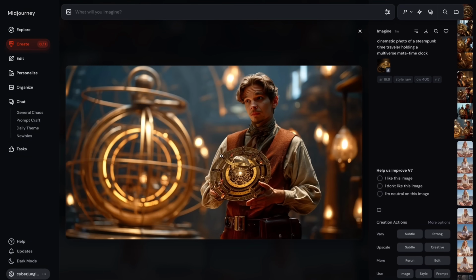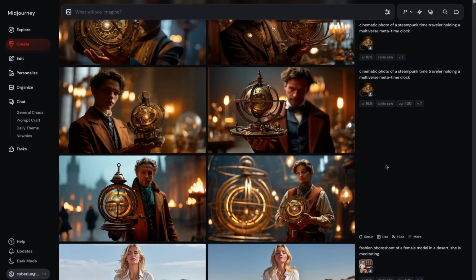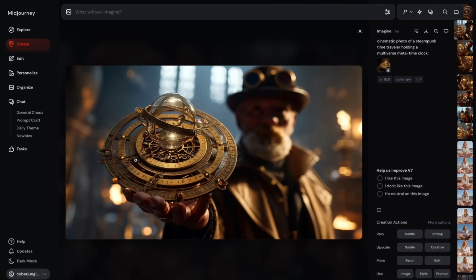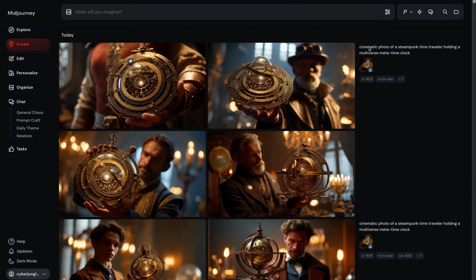object, it definitely resembles, especially here, it resembles quite a lot. But here I see the sphere on top of the clock is a little bit too huge. Here it looked good with 400 Omni Weight. I got much better results, especially here, when I dropped the Omni Weight to the default value of 100. This resembles quite a lot what I originally fed as an Omni Reference. This is also very good. So I would recommend you be careful with Omni Weight. In my quick test, I realized that object consistency worked much better with the default value.